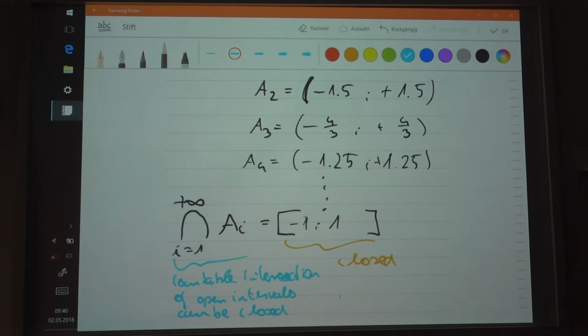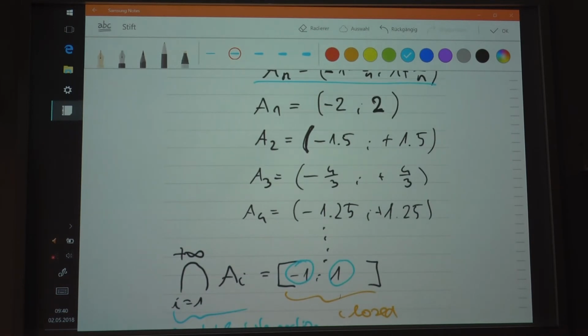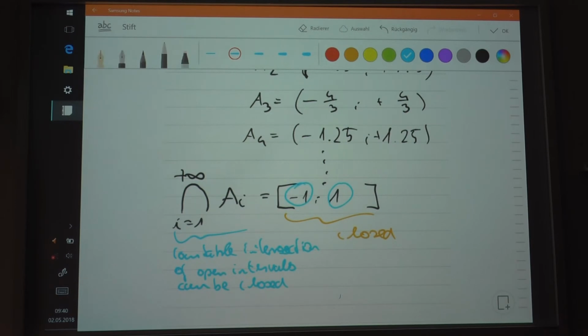Because -1 and 1 are always in the interval; they are elements in all of them, no matter where you are. So this is an example demonstrating that the countable intersection of open intervals can be closed. I'm not saying that this is always the case. Please pay attention: this is not always the case, but it can be.